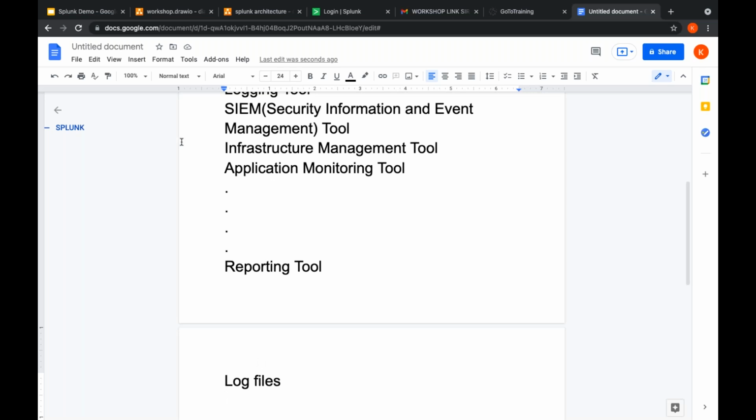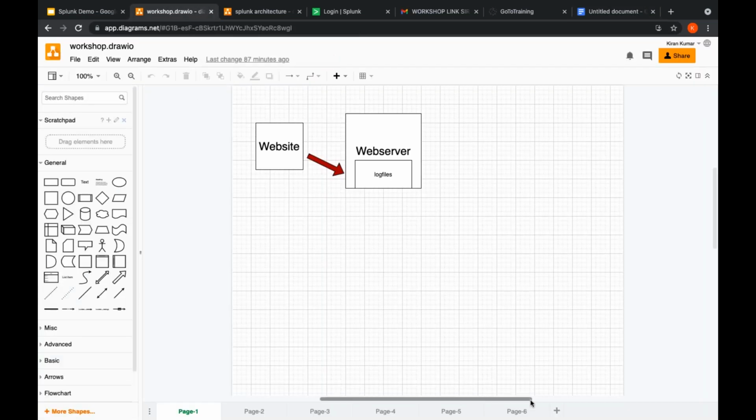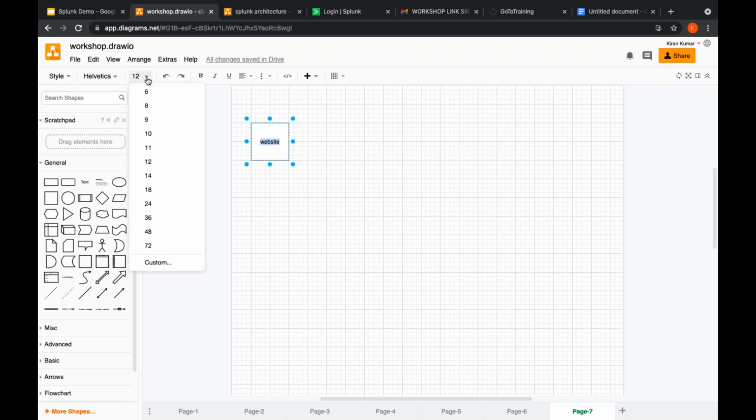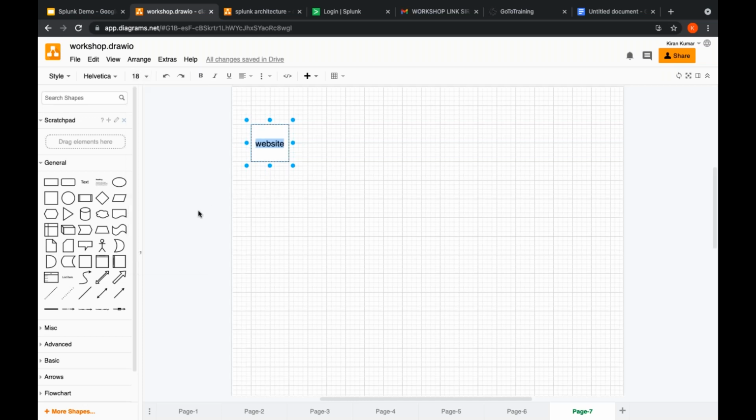For example, consider a programming language like PHP. With PHP we can build websites, right? If you have a website in PHP, whatever the operations, activities, or events you perform on this website will be stored in a web server.